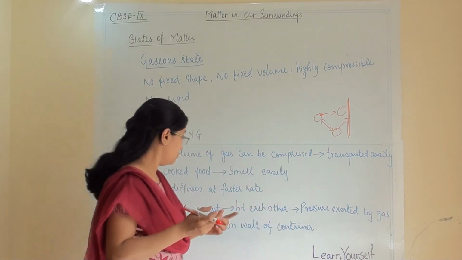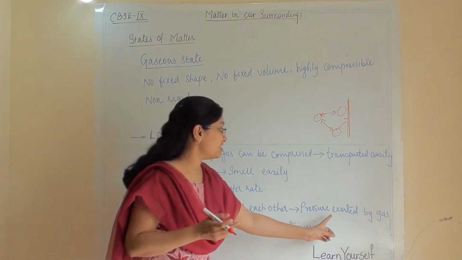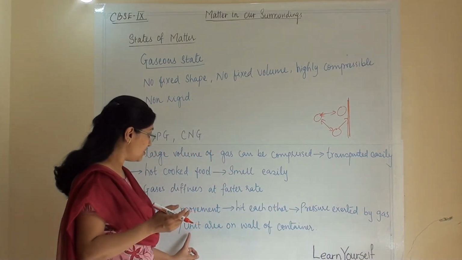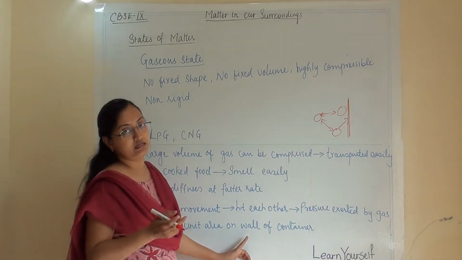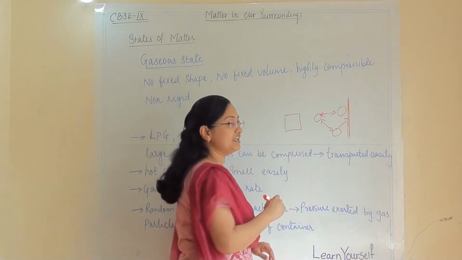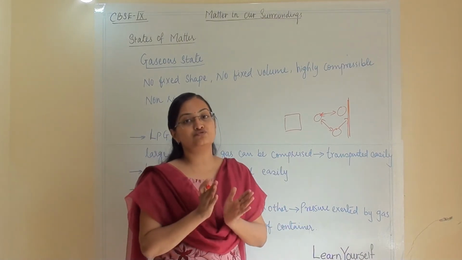So this is the pressure exerted by the gas particles per unit area on the container. We count it per unit area, that it is exerting this much force.